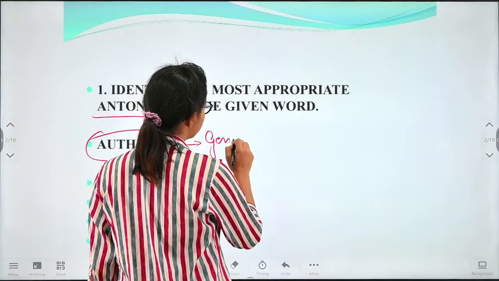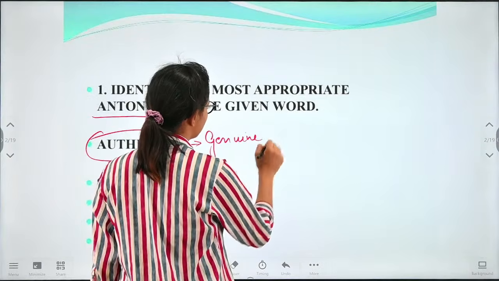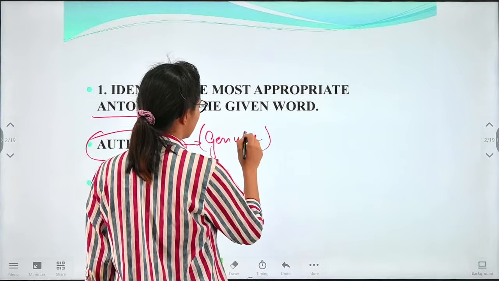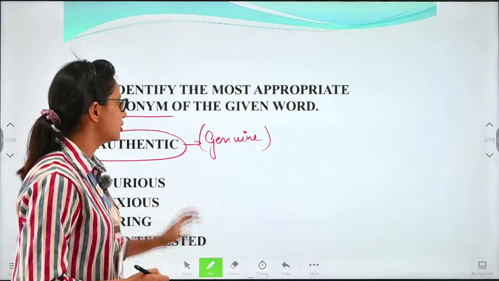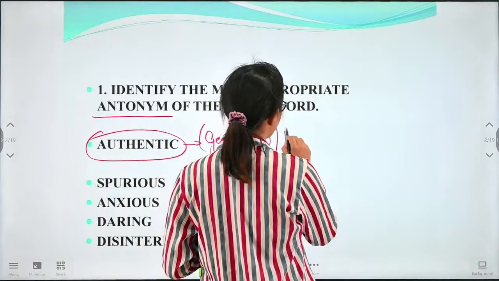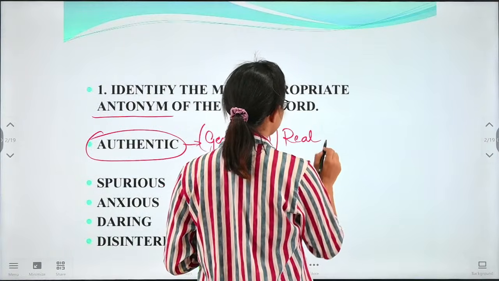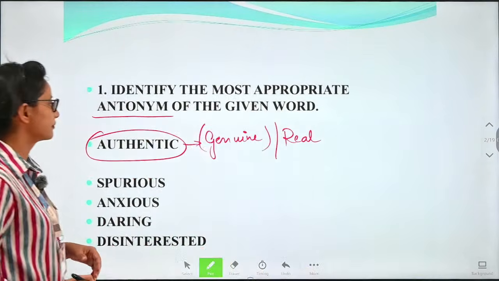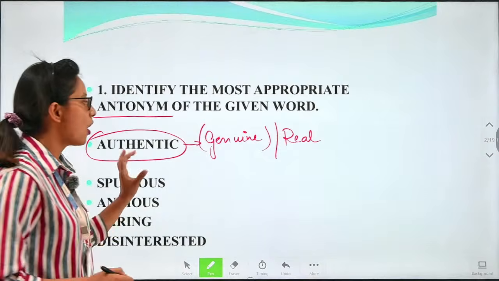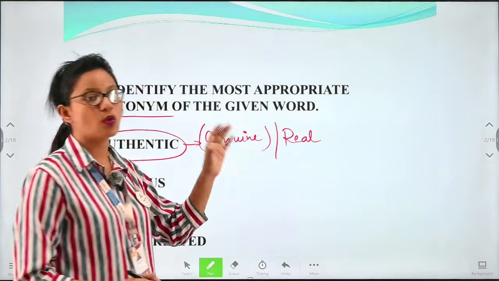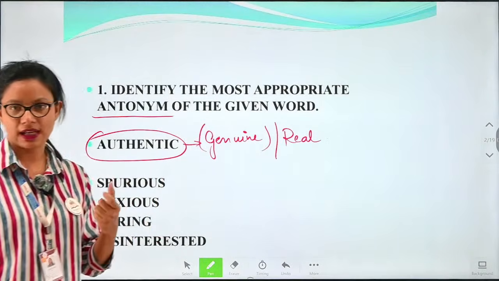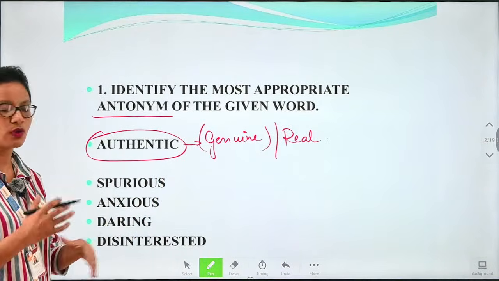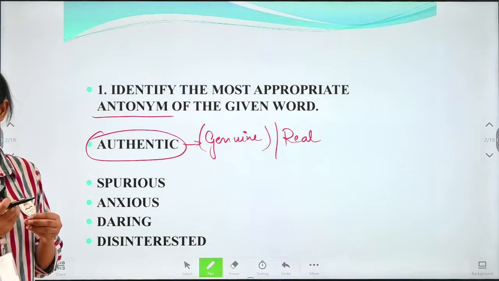We all know it's genuine, or which is very much real. Authentic means genuine or real. So what will be the opposite meaning word of this word? We'll check the options one by one, to see which is giving us the opposite meaning word.